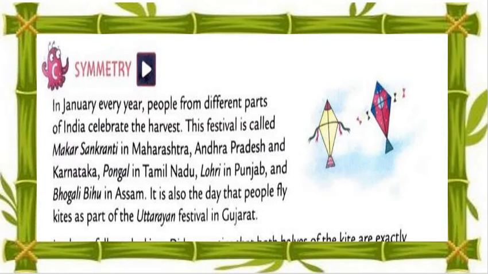In Punjab it is known as Lohri, and in Assam as Bhogali Bihu. On this day people also fly kites as part of the Uttarayan festival in Gujarat, also known as Uttarayan Makar Sankranti. Understood, my dear students? I hope you all know this.